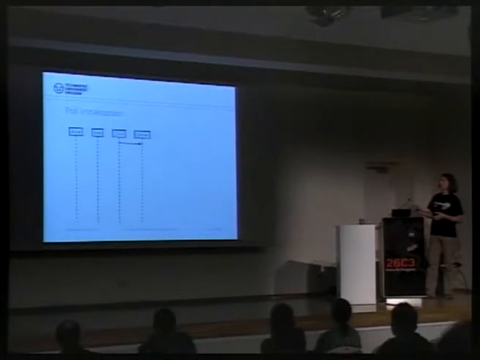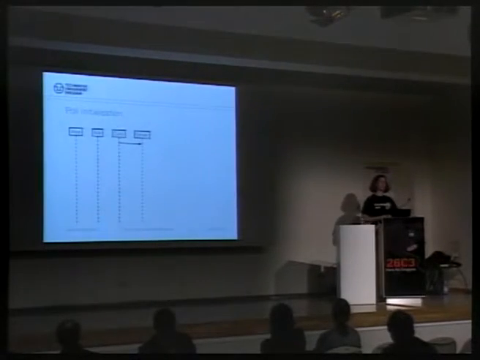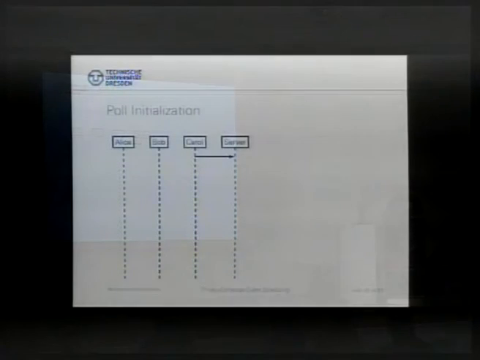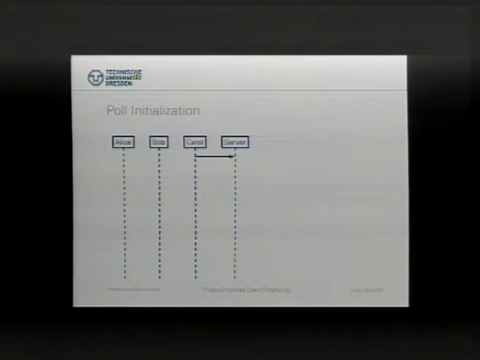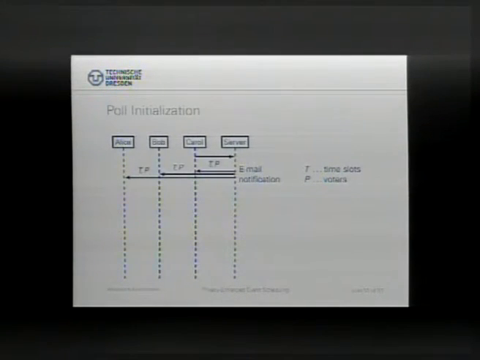And this is afterwards actually what we want, but this is first the cryptographic primitive which was introduced by David Chaum. And now we come to the protocol. The protocol has several phases. We start with some poll initialization, which is similar to this initialization at a Doodle server. So you go to some web page and say, okay, I have some time slots and some voters. In difference to Doodle, you have to specify the voters, which is afterwards your anonymity set of the people who will participate in this poll.